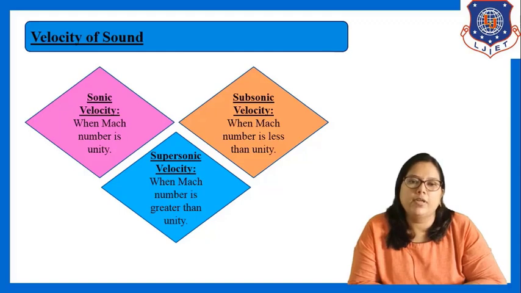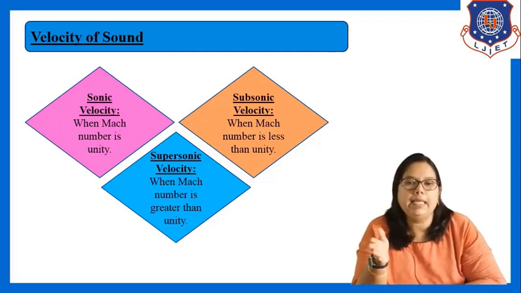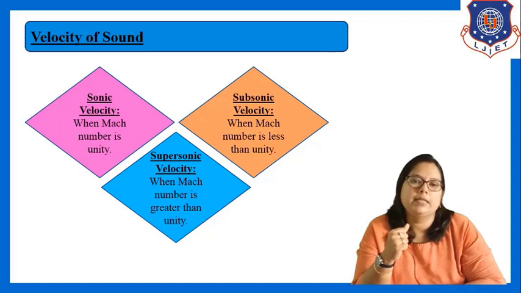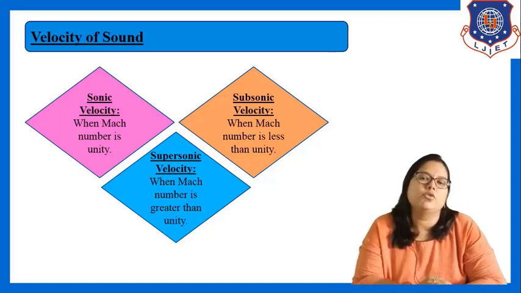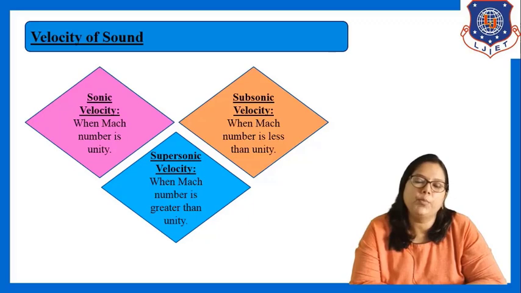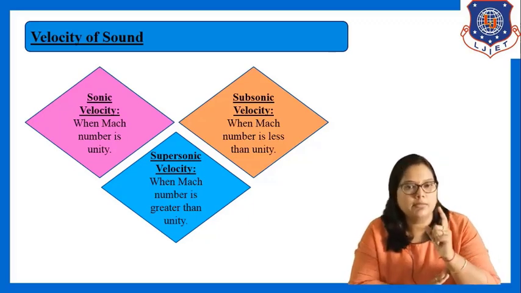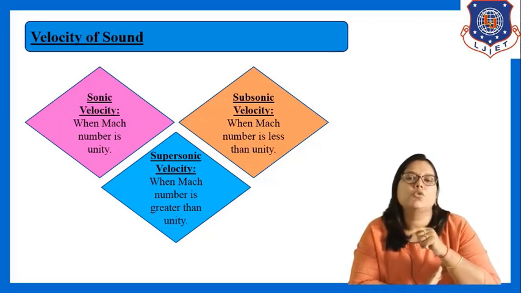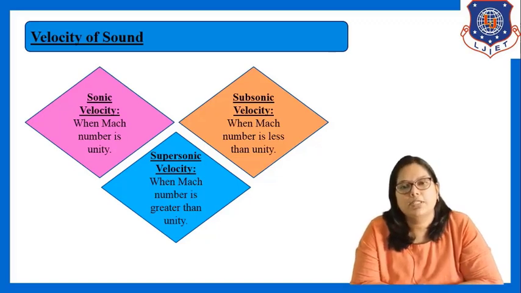What is subsonic velocity? When Mach number is less than unity, when Ma is less than 1, that velocity is known as subsonic velocity. And supersonic velocity: when Mach number is greater than unity, when Mach number is greater than 1, then that velocity is known as supersonic velocity.